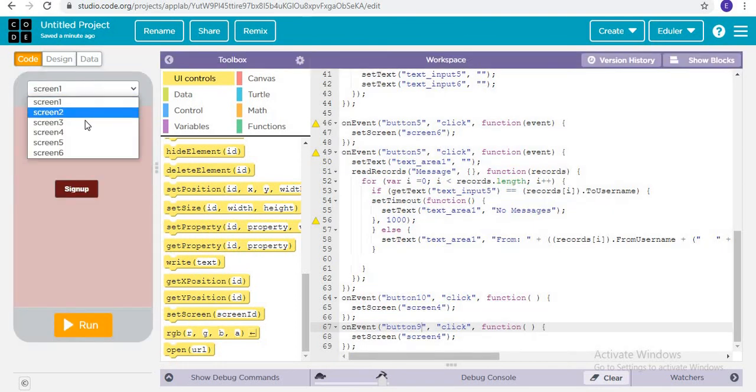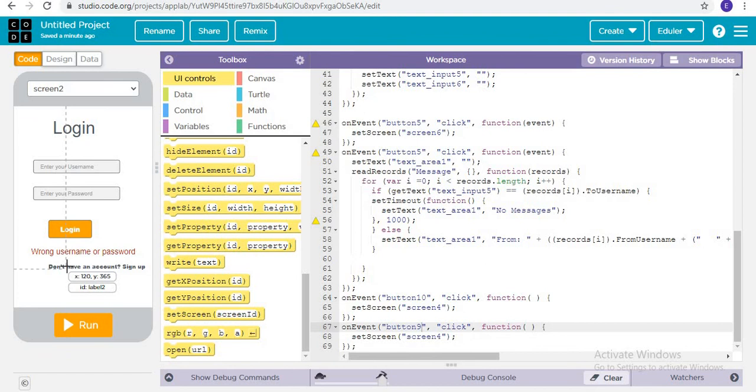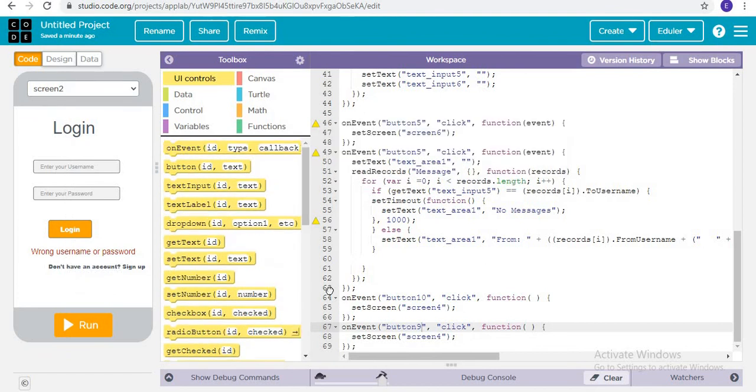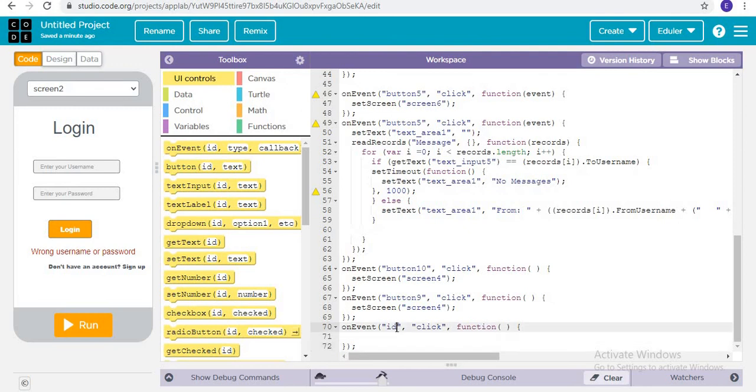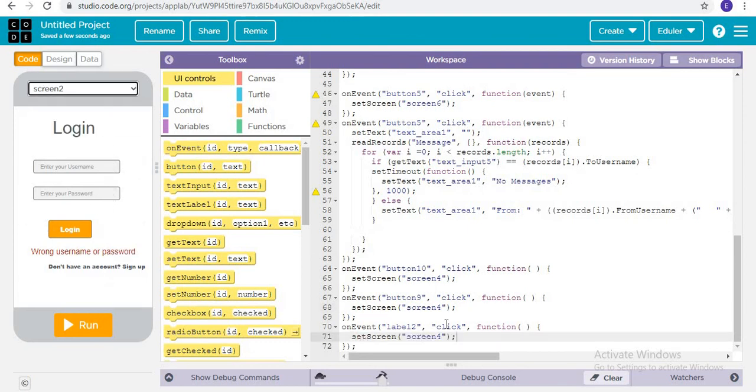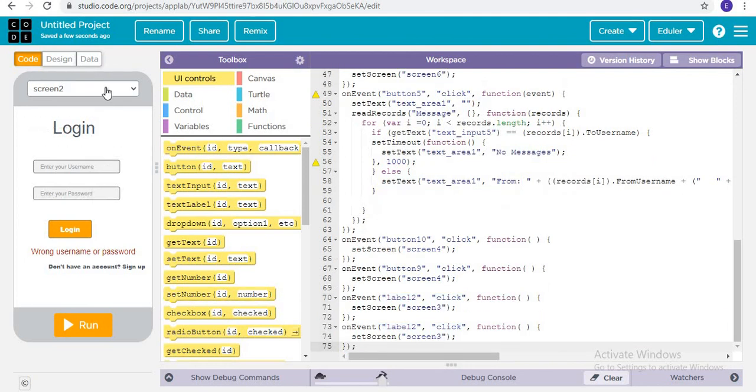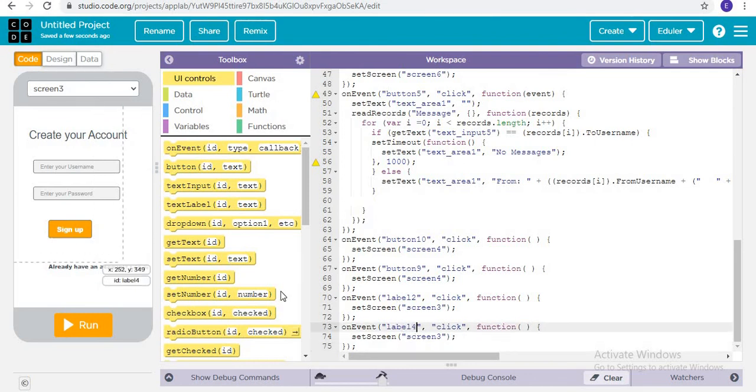Now we just need to add one thing: in screen number 2, when label 2 is clicked, it should show the desired screen. When label 2 is clicked, it is going to set screen number 3. Now we just copy it and paste it. Go to screen number 3. So when label number 4 is clicked, it will set screen number 2. So our application is all done and it's amazing.